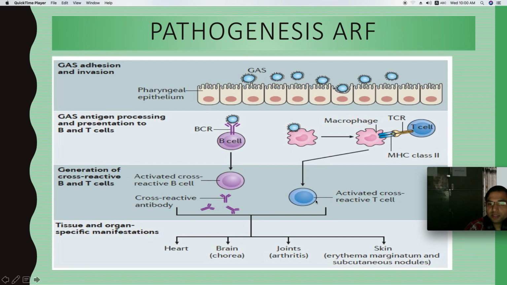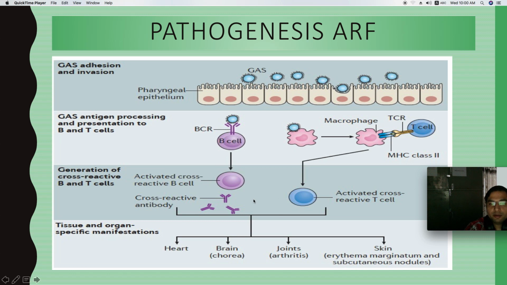The T cells become activated, the T helper cells become activated. The B cells, as soon as they see the bacteria with the help of antigen, start making antibodies, right? The humoral system and the cellular components of immunity become activated.